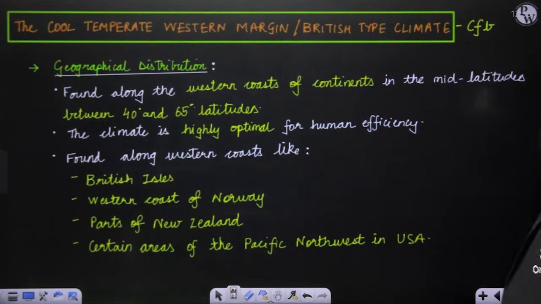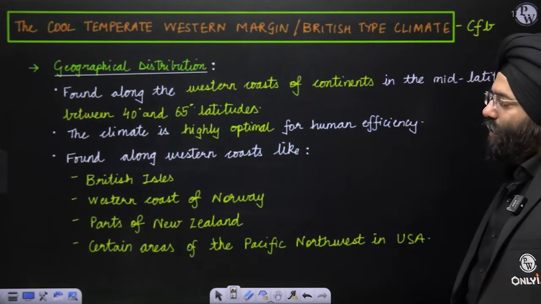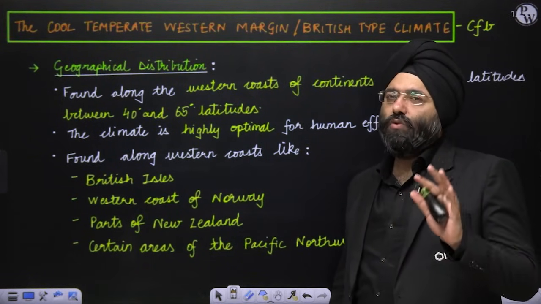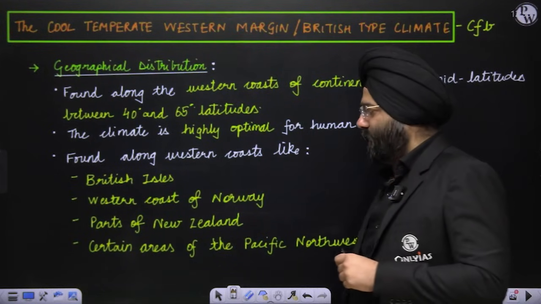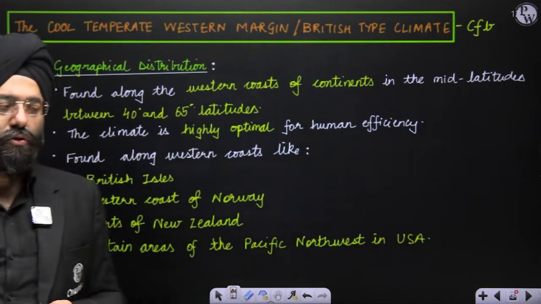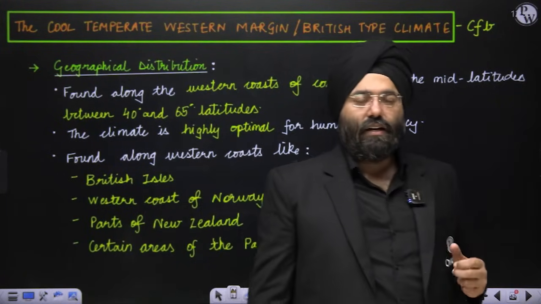That is the cool, temperate western margin. That is a British type of climate. It is known by CFB. It is named after the British Isles region, that is the UK and Ireland, where the climate is found, and similarly found in other regions also. You will realize that this is again the type of climate which is considered to be very optimal for humans to survive or live, right?